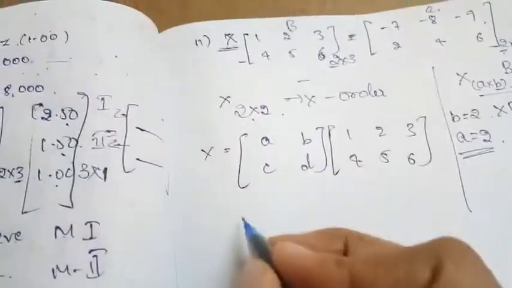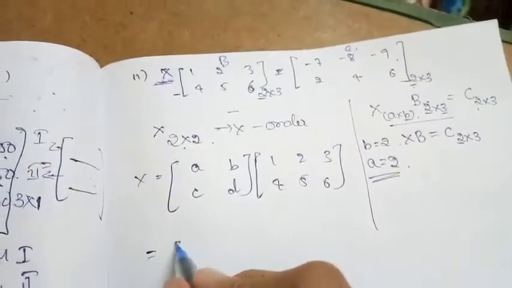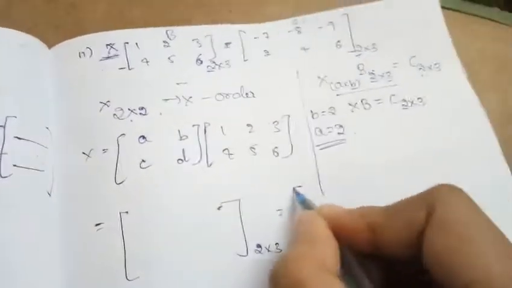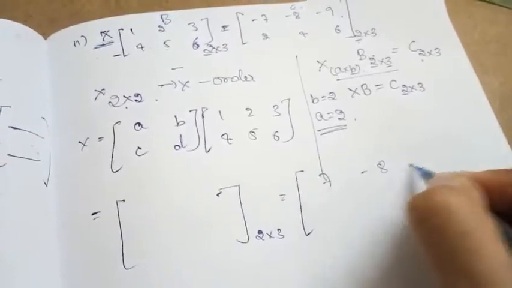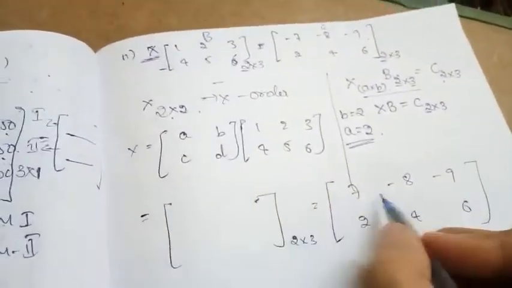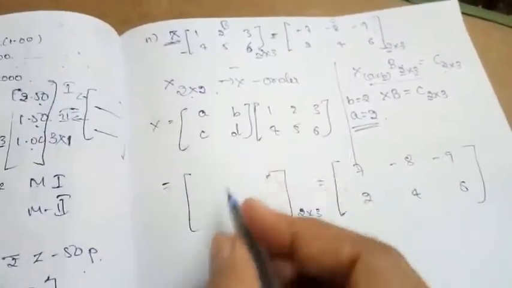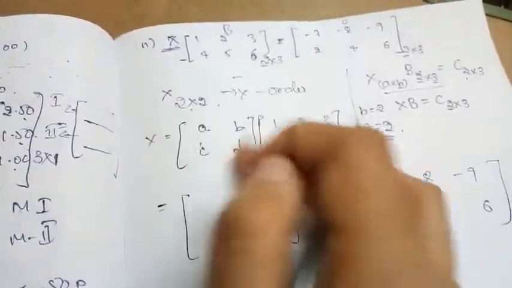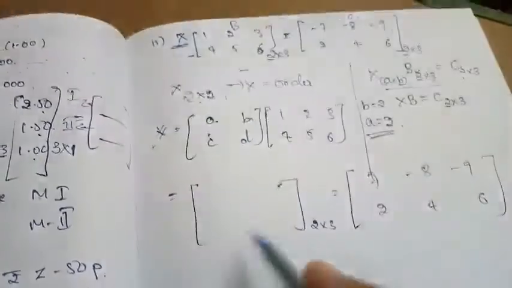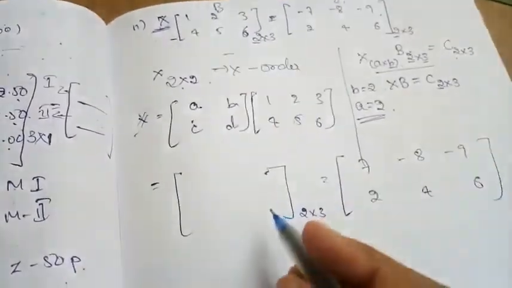Compute the matrix multiplication, which you know. After computing the matrix multiplication, you will get some matrix of order 2 cross 3. That one is equal to 7, minus 8, minus 9, 2, 4, 6. Compute the corresponding elements and get the values of A, B, C, D. That is nothing but the matrix X, which is similar to the miscellaneous X.